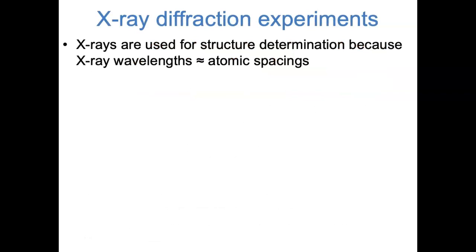Now we can get back to actually talking about X-ray diffraction. The first thing you might be wondering is, why is it X-rays that we use to determine structure? Why not infrared light or ultraviolet light or something else? From a big picture standpoint, the reason we use X-rays is that the wavelengths of X-rays are on the angstrom scale, which is similar to the spacing between atoms in a crystal. So it's X-rays that give us an interesting diffraction pattern when we shine a beam at a crystal.